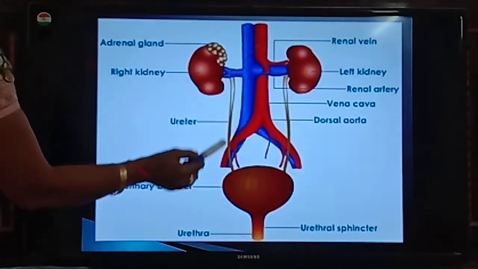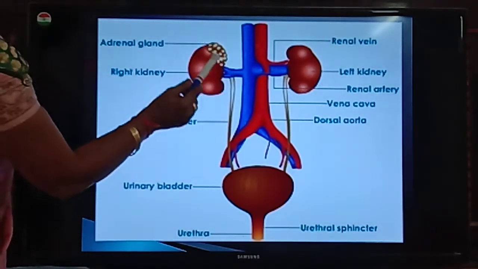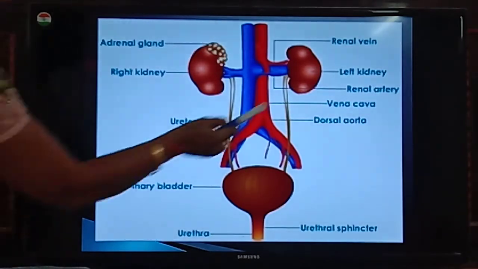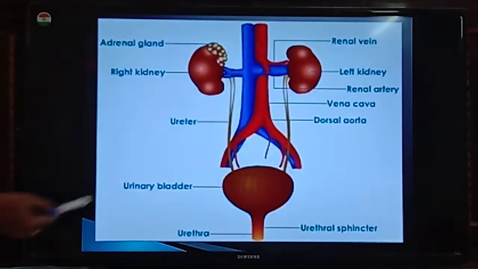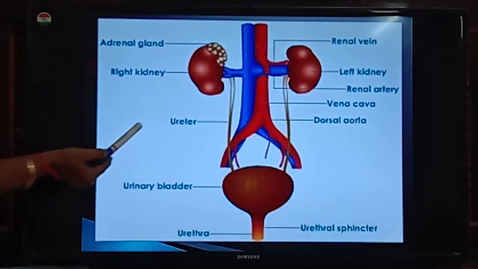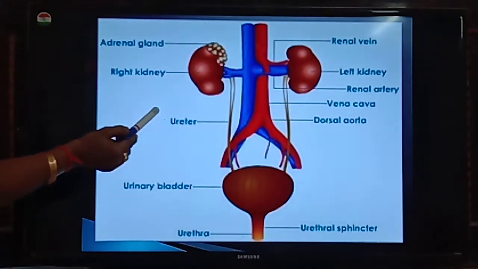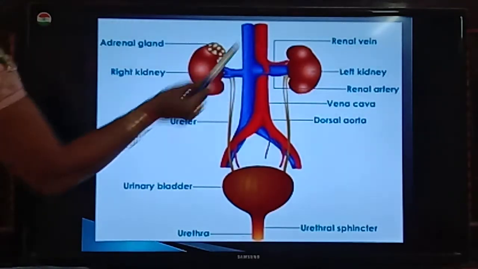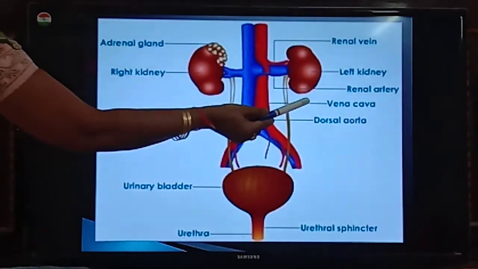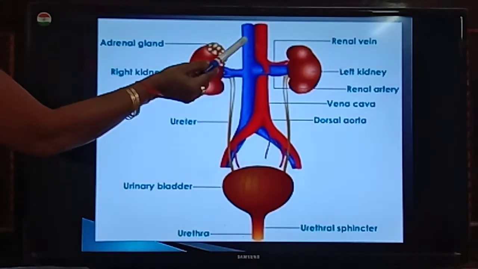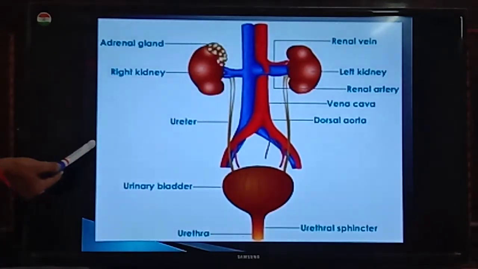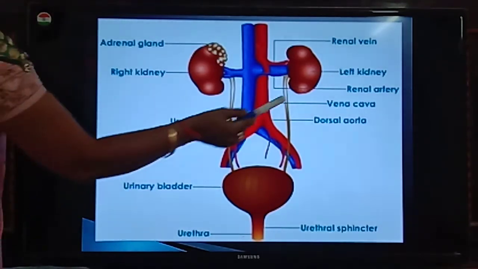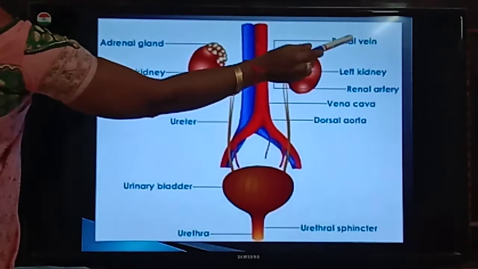And the renal artery. Okay? The renal artery here, you can see here. The renal artery branching out from the aorta brings oxygenated blood containing waste to the kidneys. And the renal vein, you can see the renal vein.